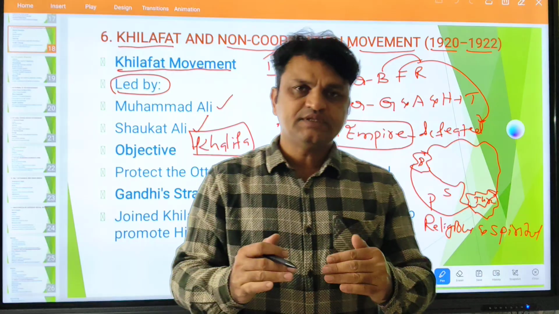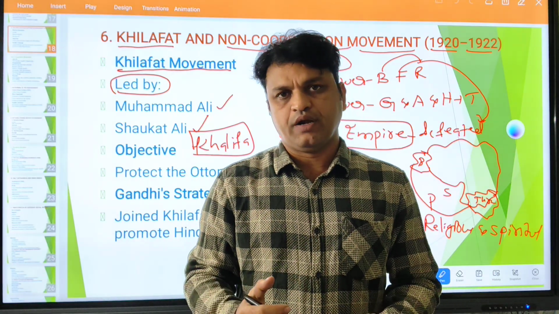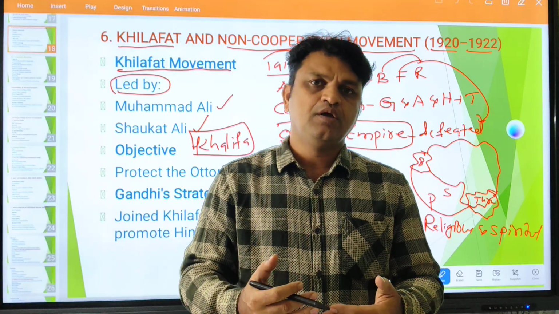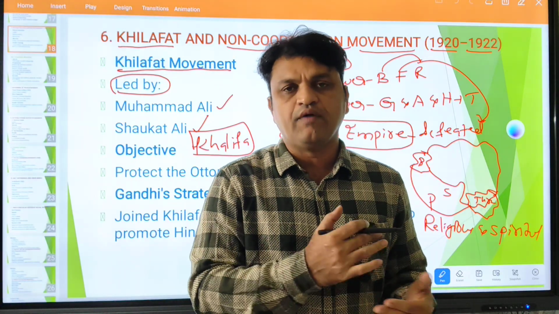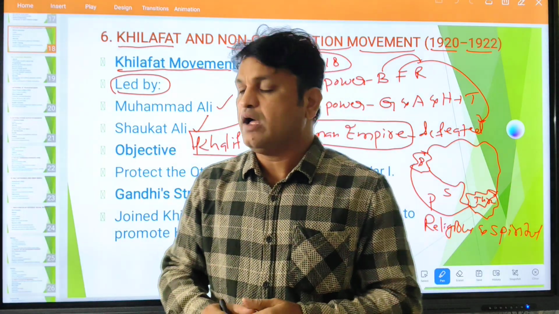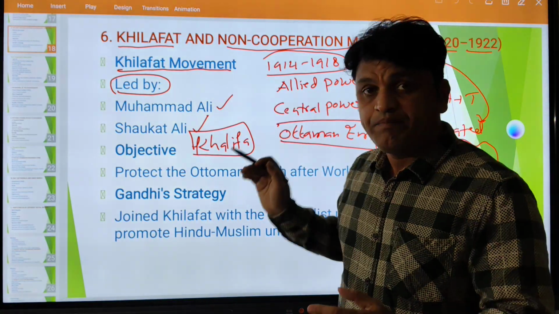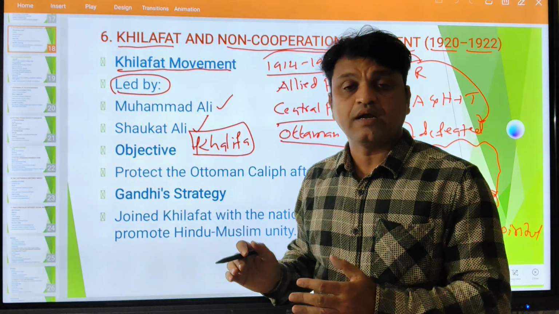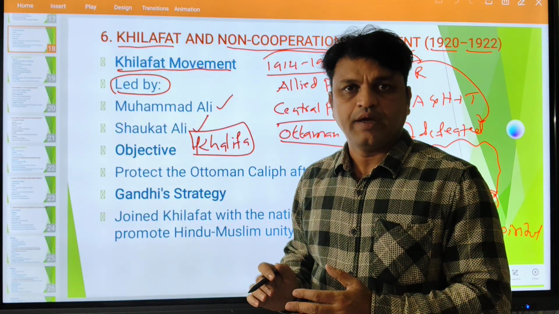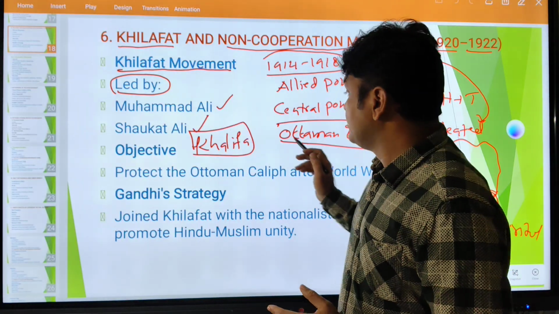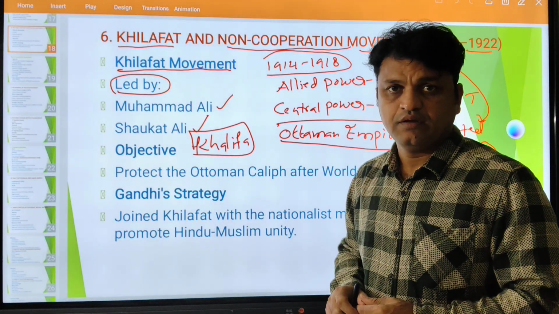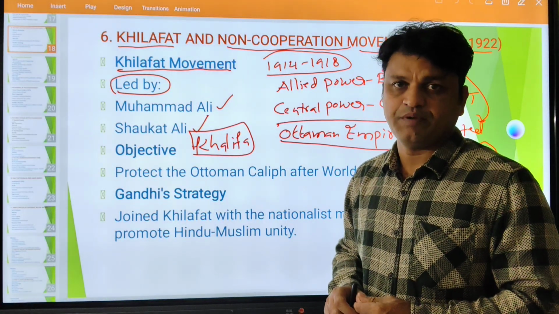Because of these actions taken by the British government, by removing the religious and spiritual leader of the Islamic world, called the Khilafat or Khalifa, our people, especially the Indian Muslims, got resented and angry. Why? Because they removed the religious and spiritual head of the Islamic countries and Islamic people.